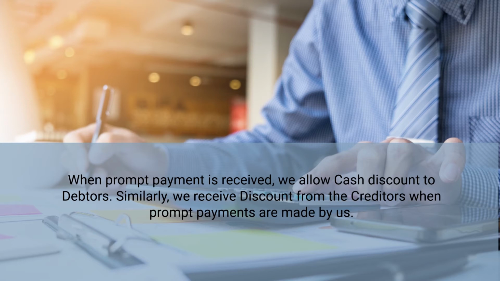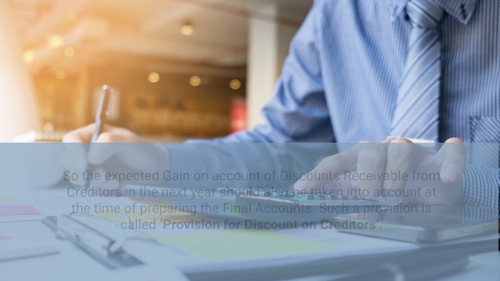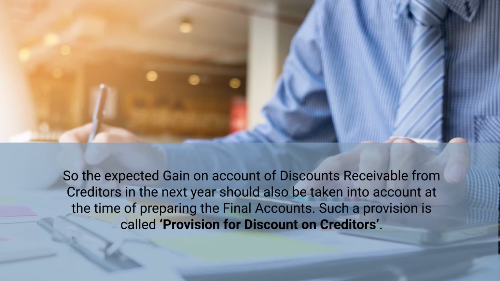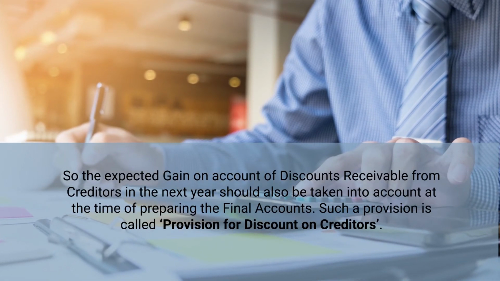So, this is how we deal with this adjustment, that is, provision for discount on creditors. The expected gain or loss on account of discount receivable from the creditors in the next year should also be taken into account at the time of preparing the final accounts. Such a provision is called provision for discount on creditors.